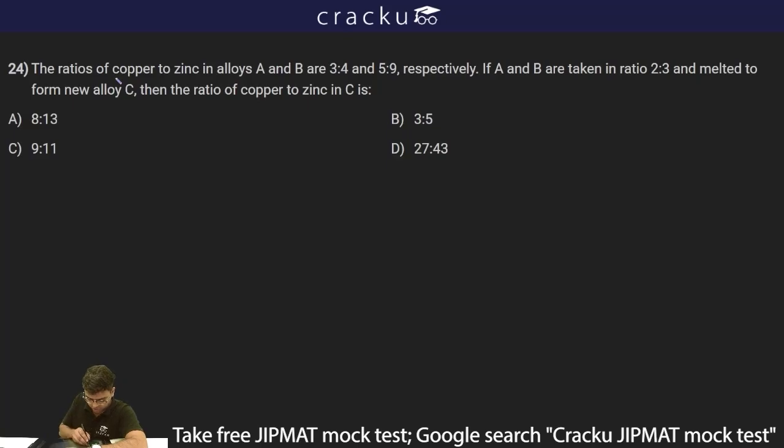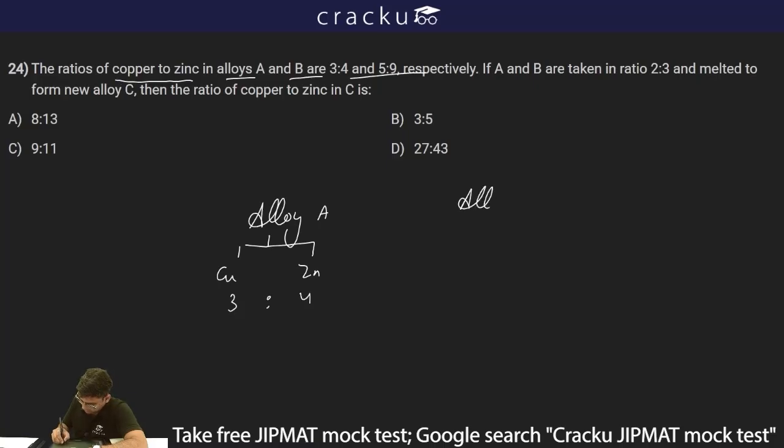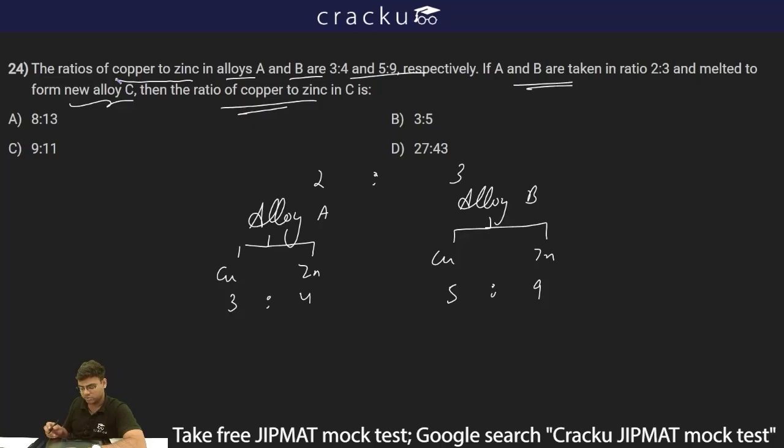The next question is saying the ratios of copper to zinc in alloys A and B are 3:4 and 5:9 respectively. So let's say I have alloy A, copper and zinc is in the ratio 3:4, and for alloy B I have copper and zinc in the ratio 5:9. If A and B are taken in the ratio 2:3 and melted to form new alloy C, then the ratio of copper to zinc in C is. So I have to just combine all the contents of A and B, and then alloy C will be formed, but I have to mix A and B in the ratio of 2:3.